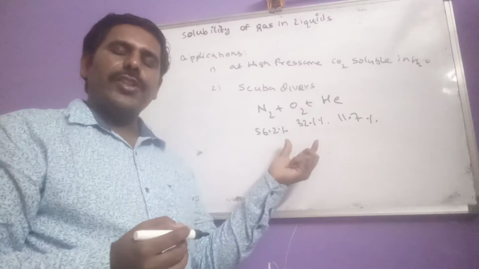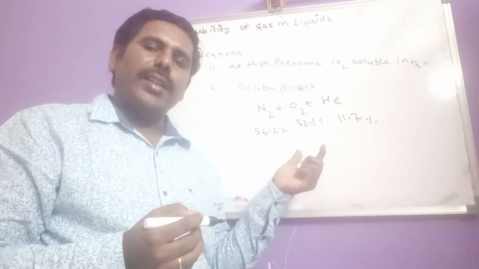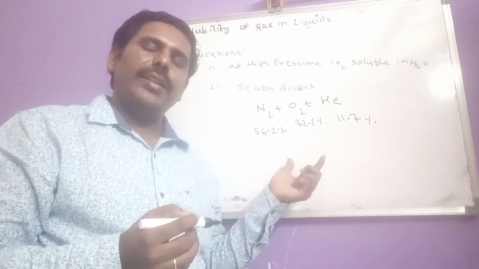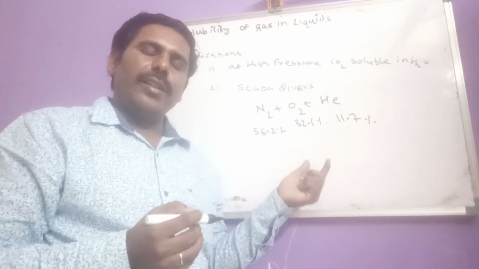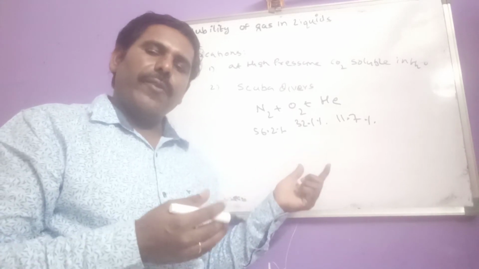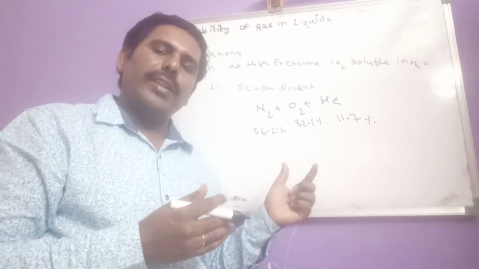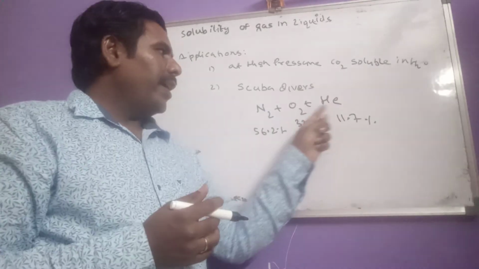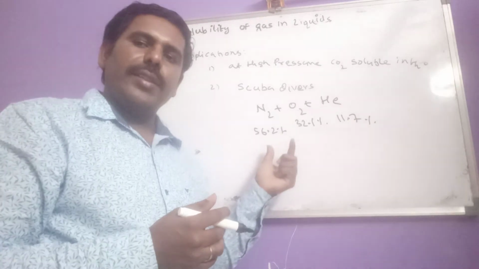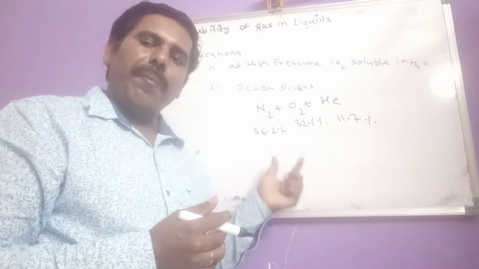In this ratio, if this mixture is carried in the cylinder, there is no need to fear. They can't suffer from bends, because a helium and oxygen mixture is taken inside,